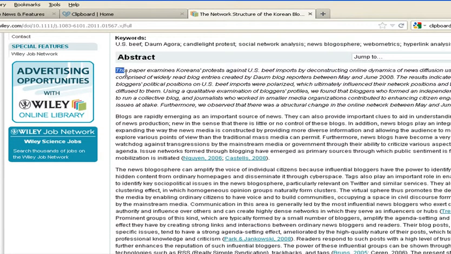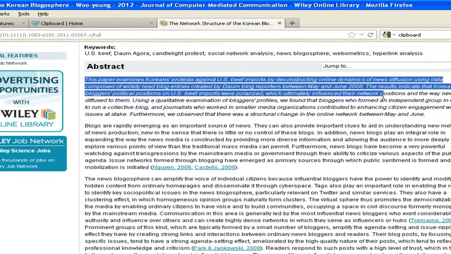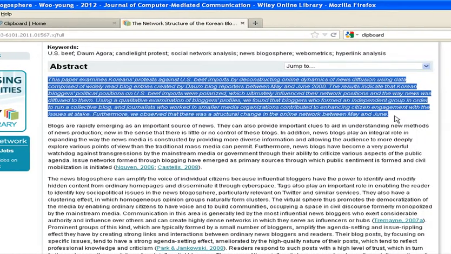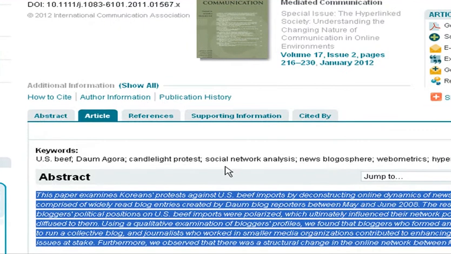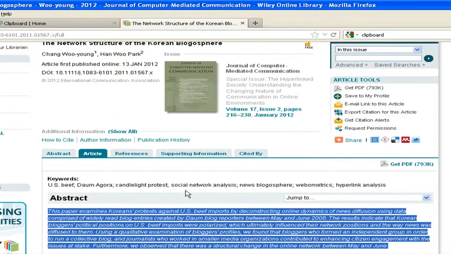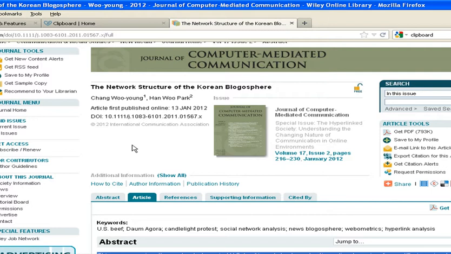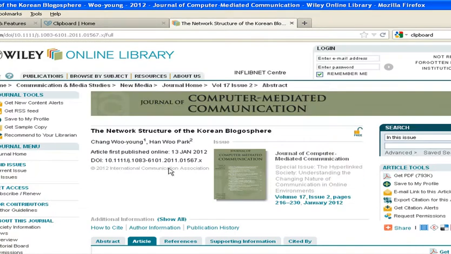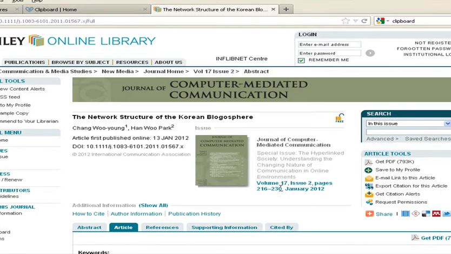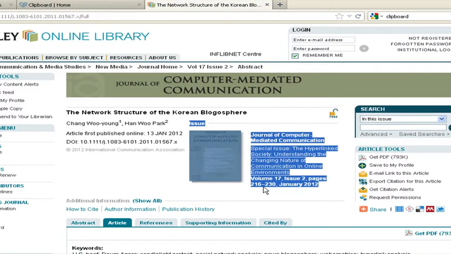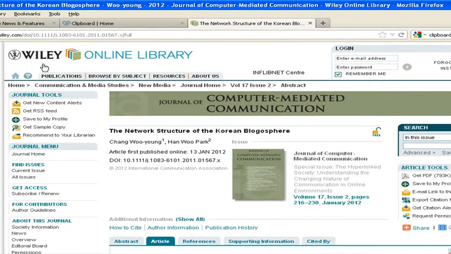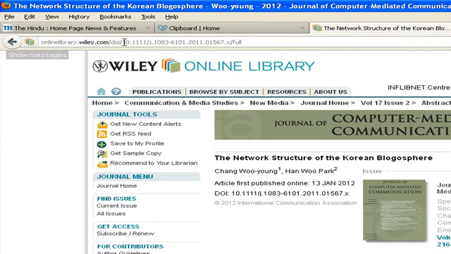If you want to give a citation of this sentence, you will copy it and paste it in your research publication, and you will have to give the reference of this computer mediated communication, and this is the related information. Plus you will also have to mention that you have taken this reference from this bookmark, that is your URL.